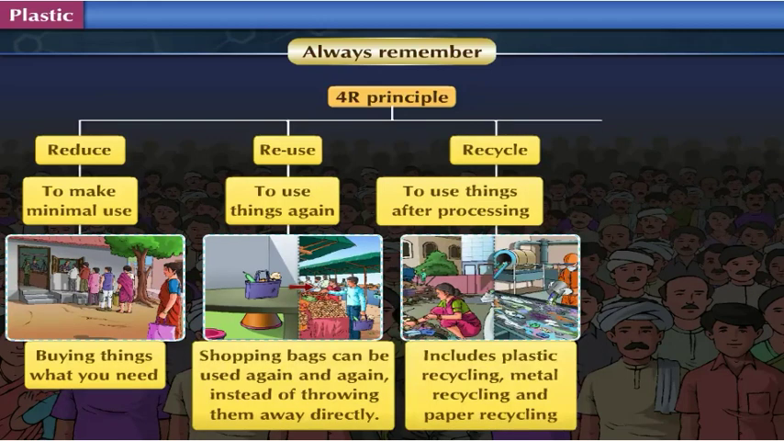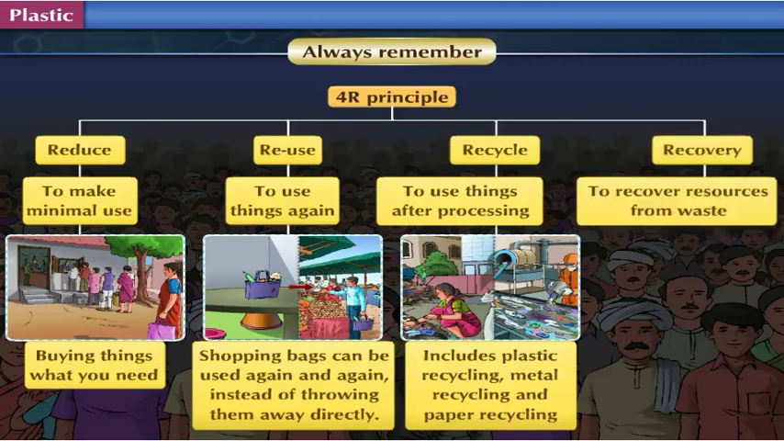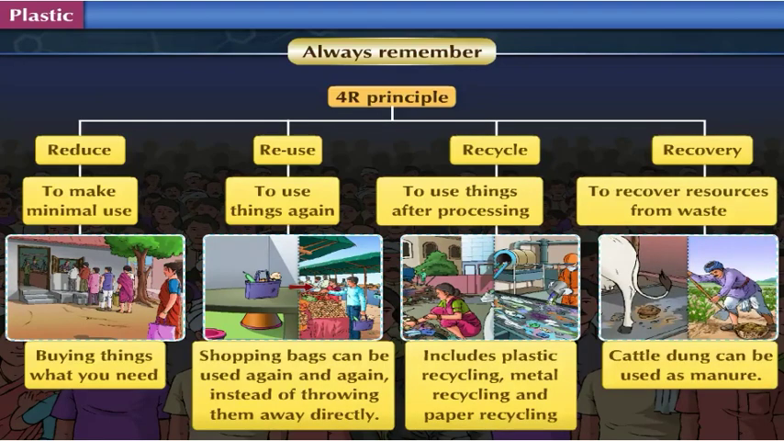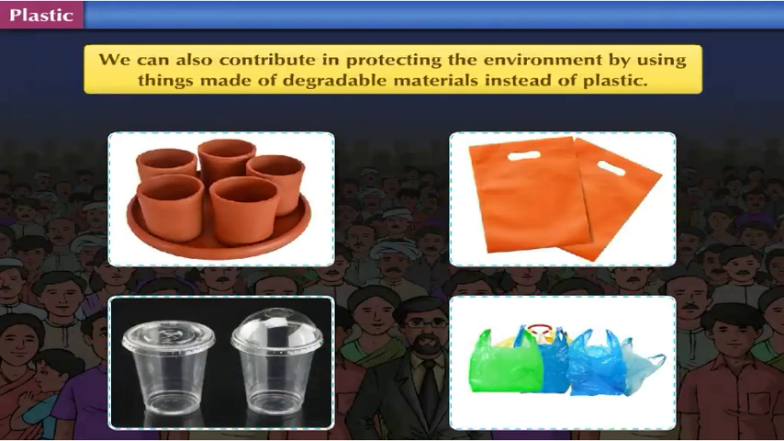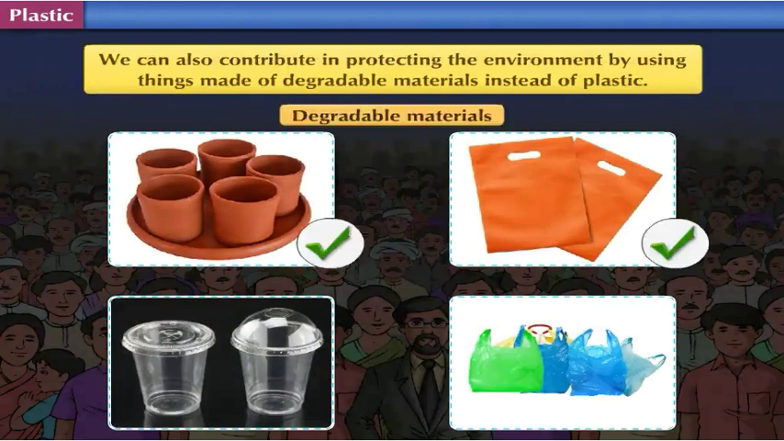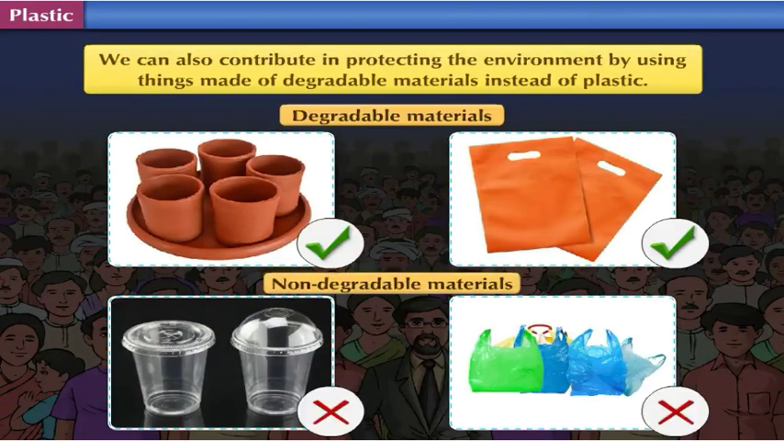The last R stands for recovery. Recovery refers to recovering resources from waste. For example, cattle dung can be used as manure. We can also contribute in protecting the environment by using things made of degradable materials instead of plastic.